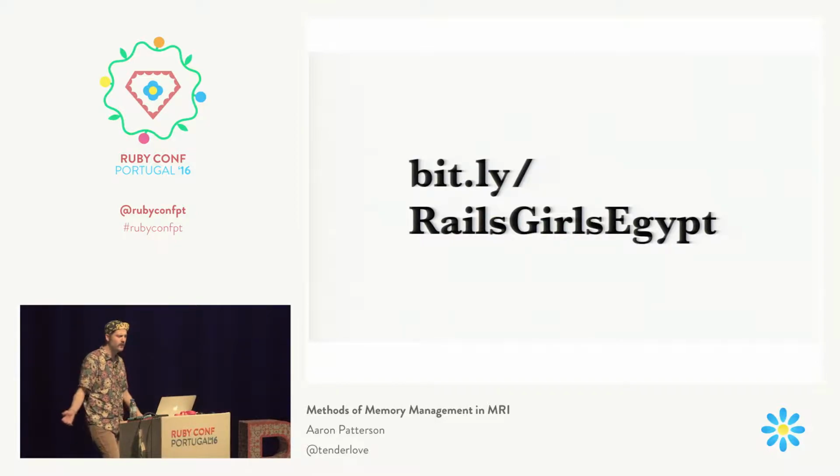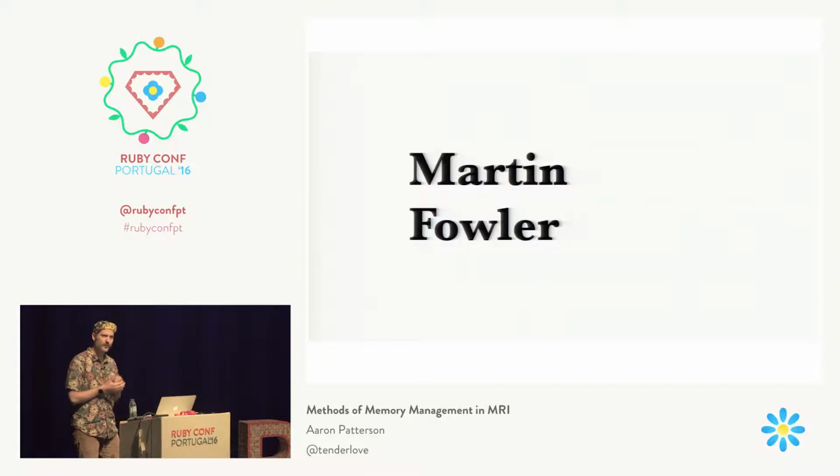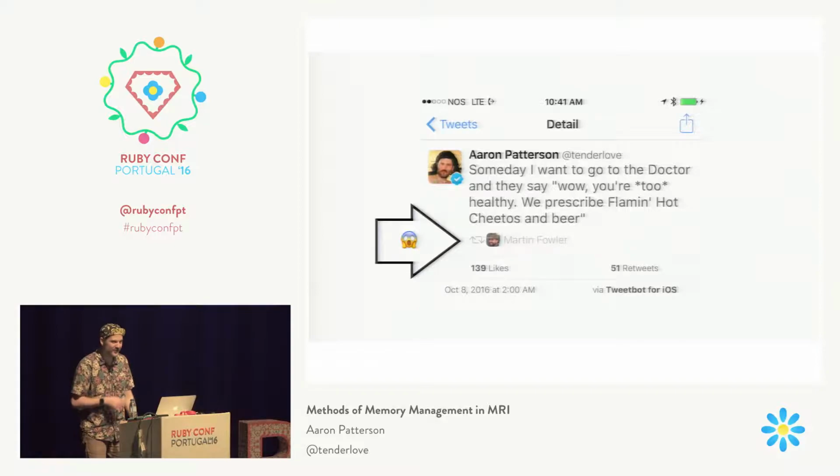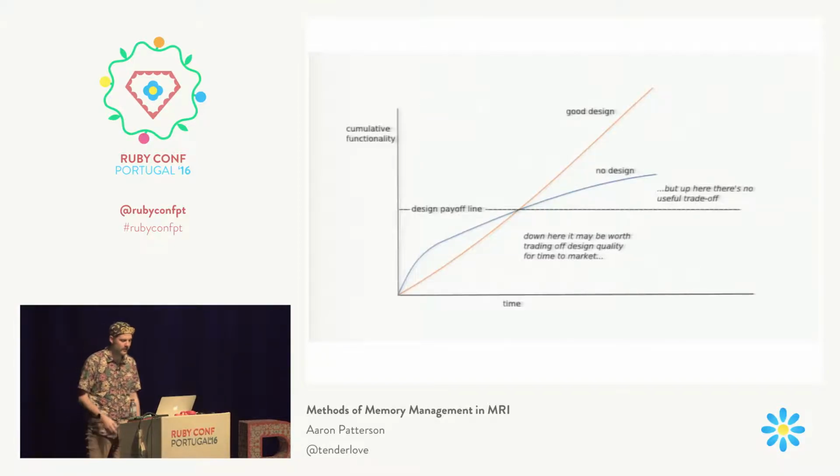Anyway, Martin Fowler, it was really great to watch him speak. I don't know if you know this, but he retweeted me once, which was amazing. I screenshotted it and sent it to my wife, and she was like, "Oh my god." I liked the presentation he gave yesterday, like this graph with no design and good design against functionality.